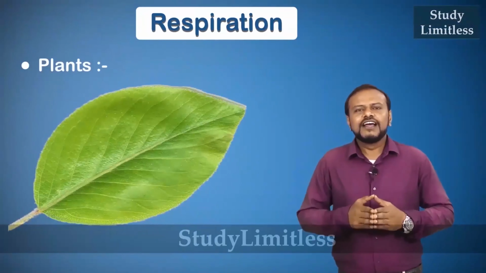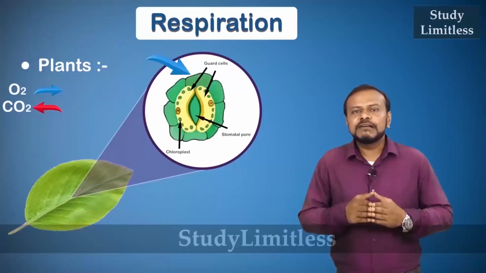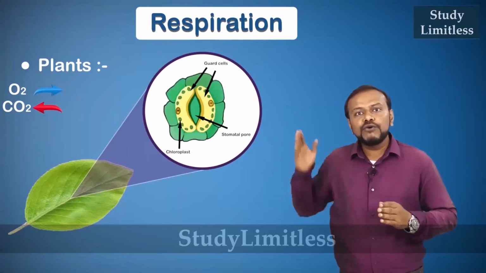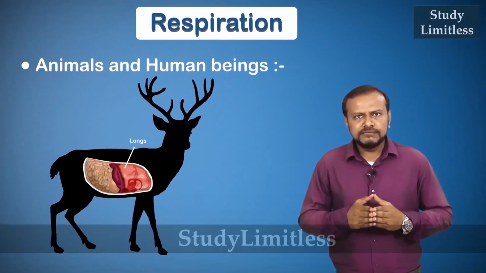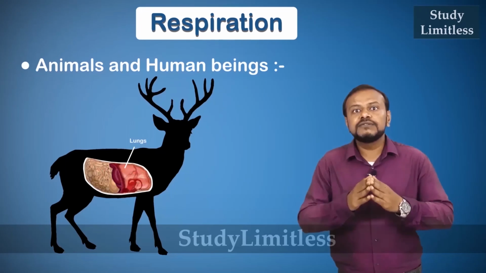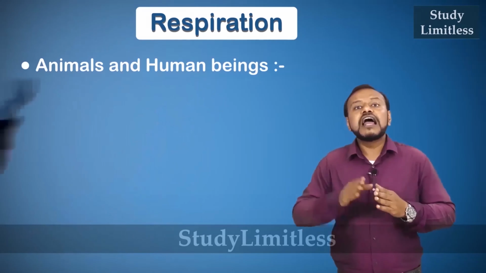In plants, as we have seen in previous videos, gaseous exchange takes place through stomata, which are specialized structures located on the upper and lower epidermis of the leaf. Coming to higher organisms like animals and human beings, they have specialized structures which help in this process of breathing. These organs are known as lungs.